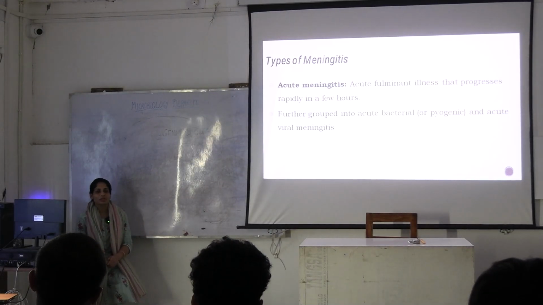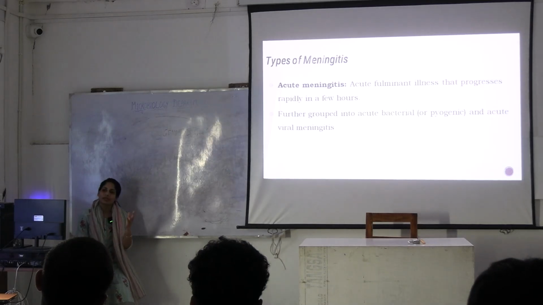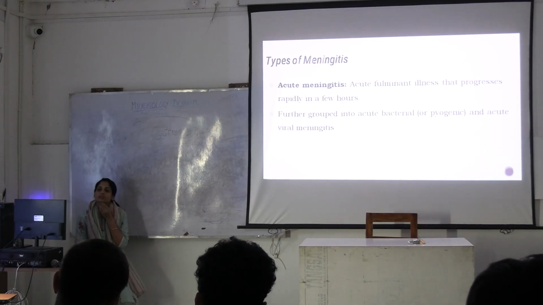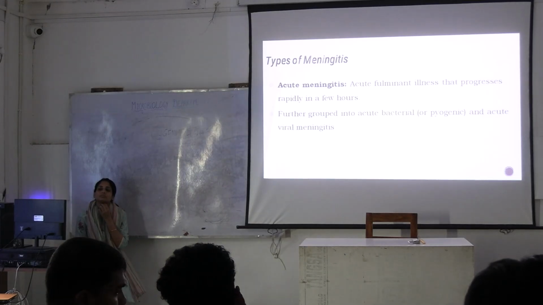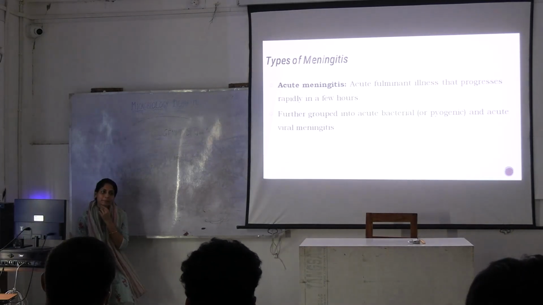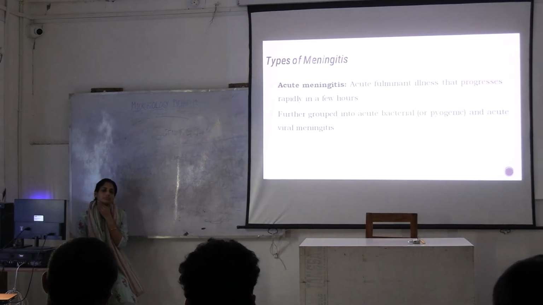Below the belt region infection, above the belt, HSV2 virus. Which one is common in neonatals? HSV2, okay. What else?